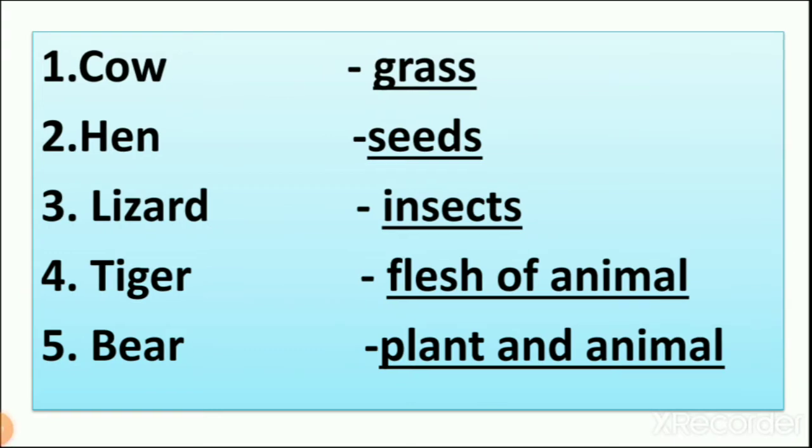So let's write the answer: cow eats grass, hen eats seeds. Animals like hen, squirrel and many others eat seeds like rice, wheat, barley, corn and sunflower seeds. Small animals like lizard eat insects like spiders, flies and many other insects, and animals like tiger eat the flesh of other animals.